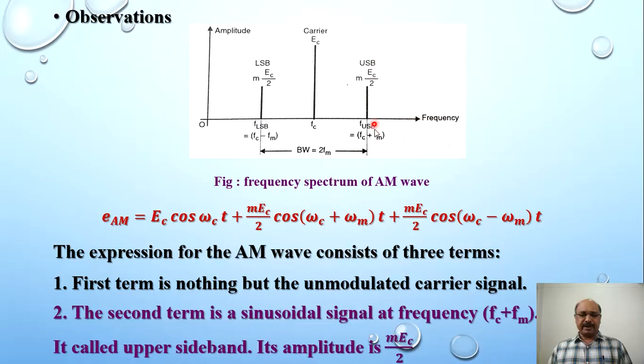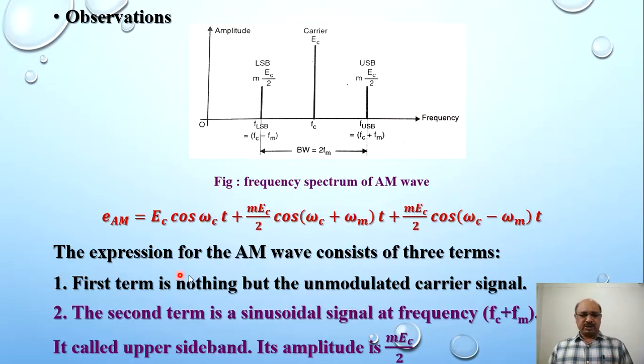Then the upper sideband has frequency FC plus FM and amplitude MEC divided by 2; that is called the upper sideband. As well, you will get a lower sideband with amplitude MEC divided by 2 and frequency FC minus FM. So we get this equation: EAM is equal to EC cos omega CT plus MEC divided by 2 cos of (omega C plus omega M) into T plus MEC divided by 2.